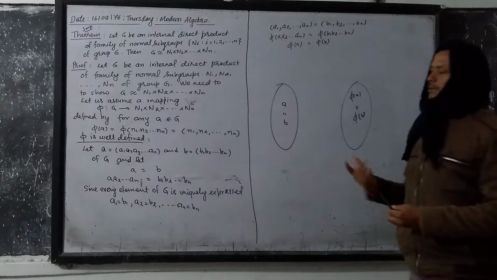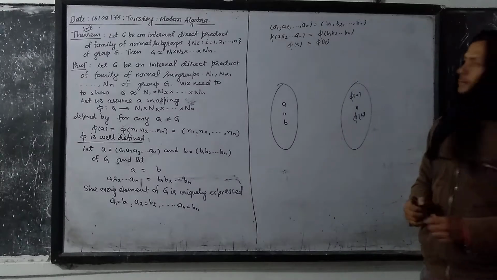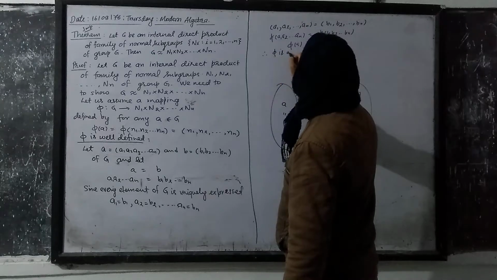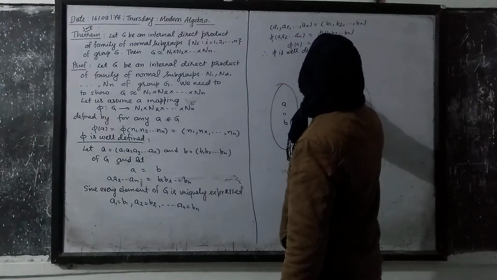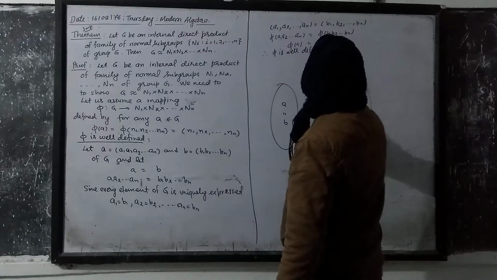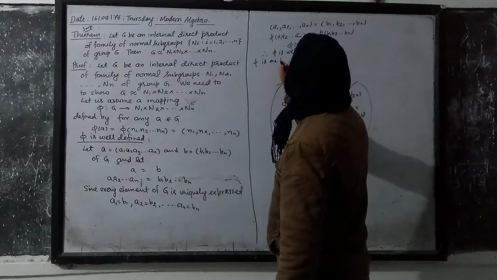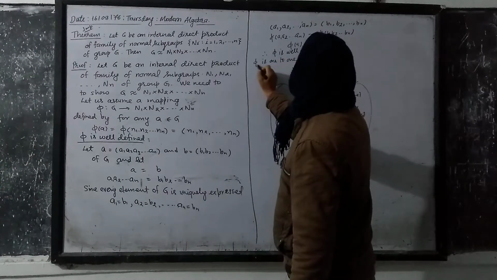So we have shown here that phi is well defined. Now I will show that phi is one to one.